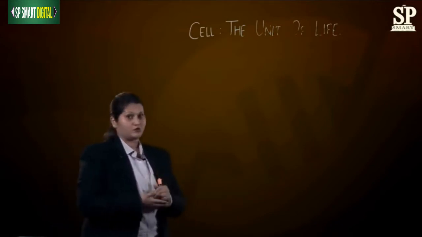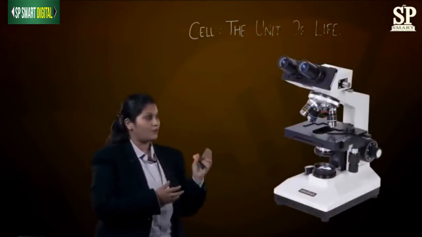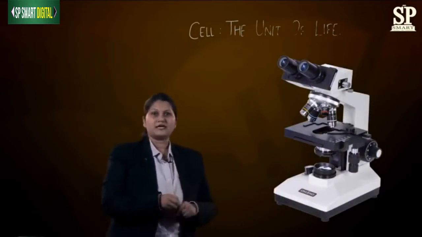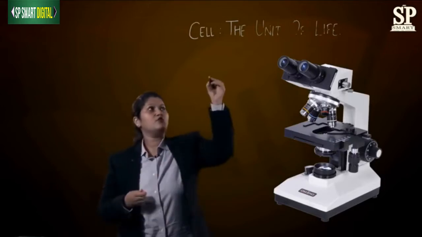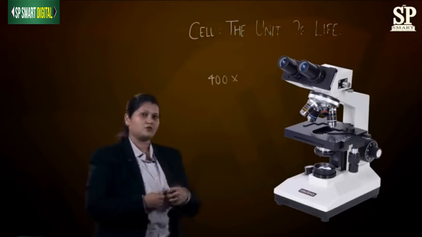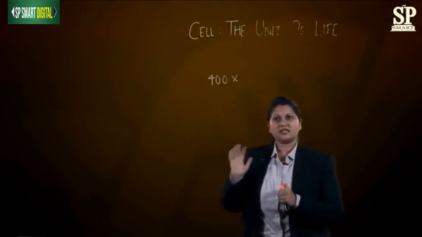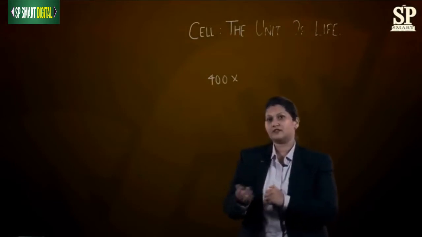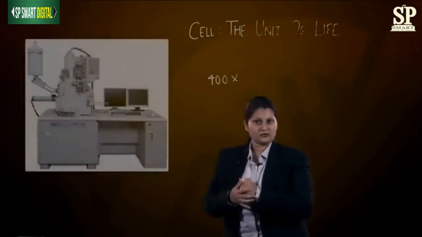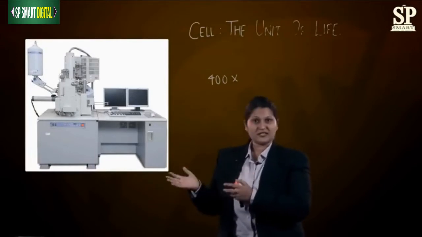This was about the early microscope. The commonly used microscope we have today is called the compound microscope. This compound microscope can give us a magnification of up to 400 times. The scientists did not stop here. They went further and built a more sophisticated microscope which we call the electron microscope.